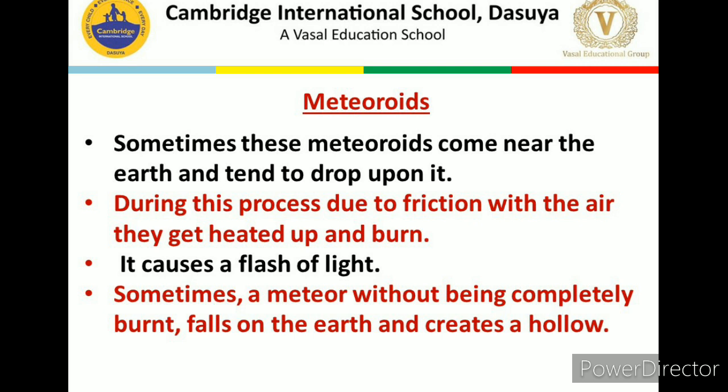Sometimes these meteoroids come near the earth and tend to drop upon it. And during this process, due to friction with the air, they get heated up and burn, as you have seen in the previous image also. And it causes a flash of light. Sometimes a meteor, without being completely burnt, falls on the earth and creates a hollow. We can call that craters also.